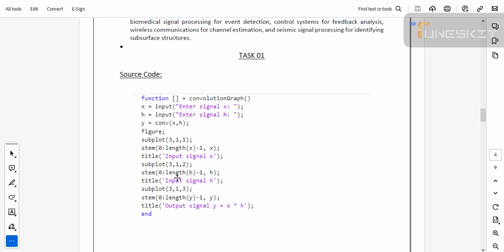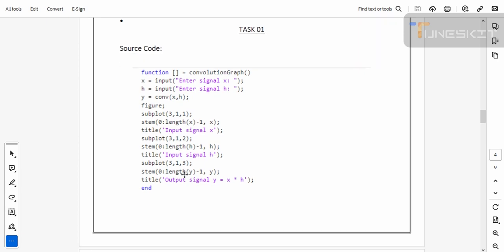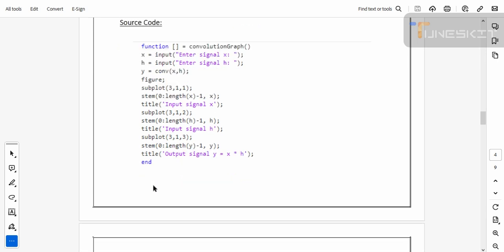Again we use a plot command to draw the second graph. After this we use the stem command to draw the discrete function, and also title this graph. After this the subplot command is used to draw the third graph, and the stem command is used and we title this graph. At the last we use the end command.